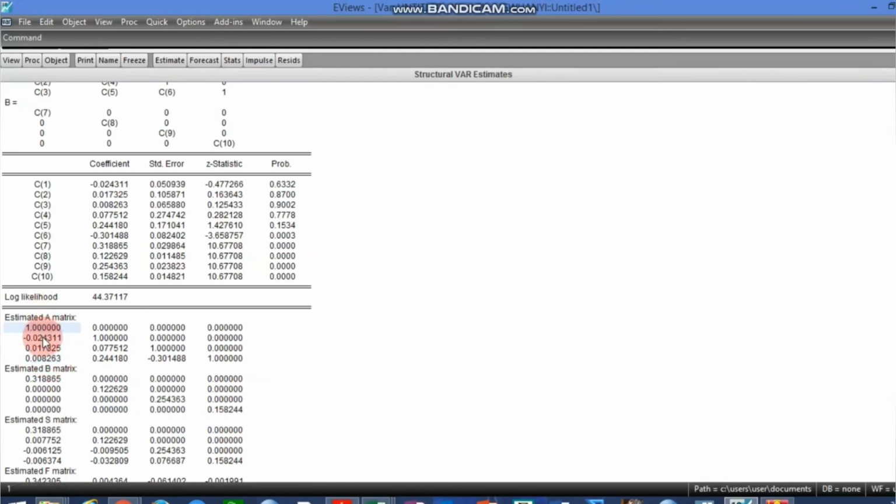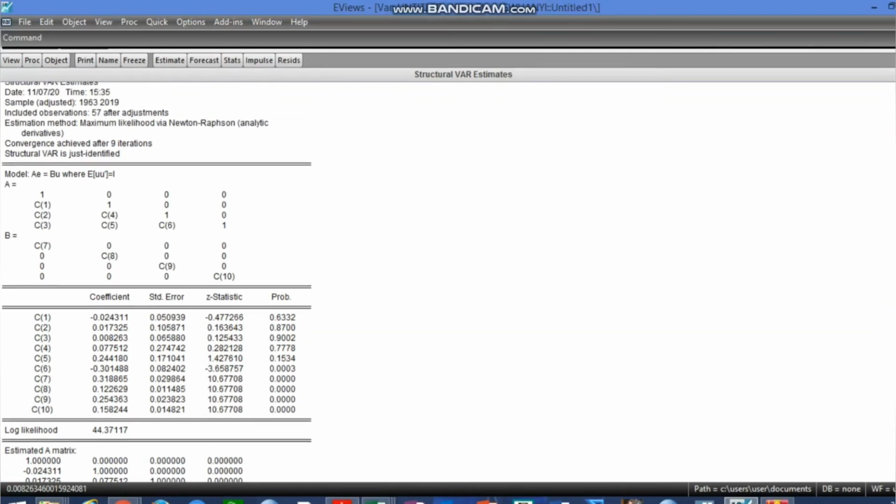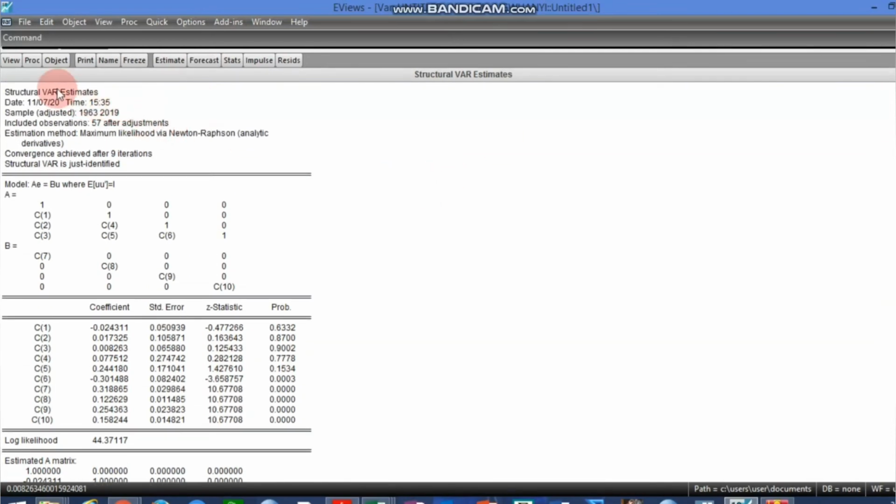You have to also know that the magnitude of the parameter estimates is not of interest. The major concern here is the signs of the parameter estimates vis-a-vis the position of economic theory. So with that, you can see we have been able to estimate the structural VAR. Remember that the process starts with estimating the standard VAR, within which we can now specify the identifying restriction, and of course specify and estimate the structural VAR. So you can see here that the structural VAR is just identified.